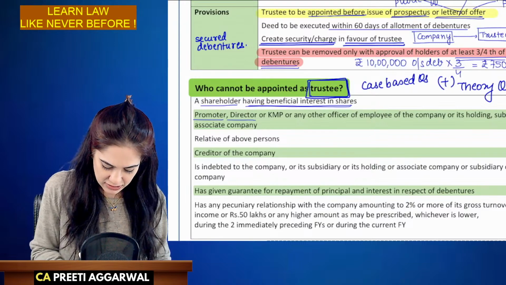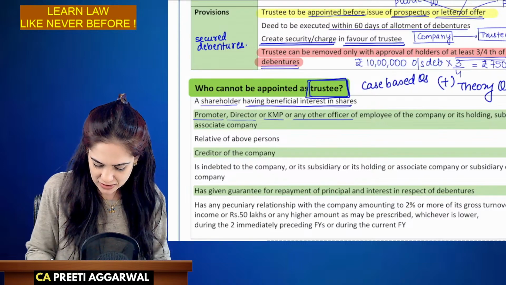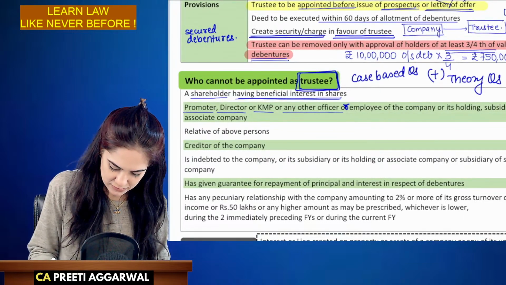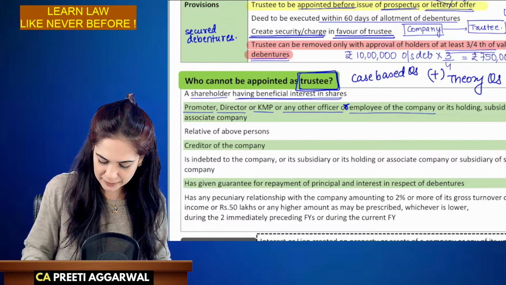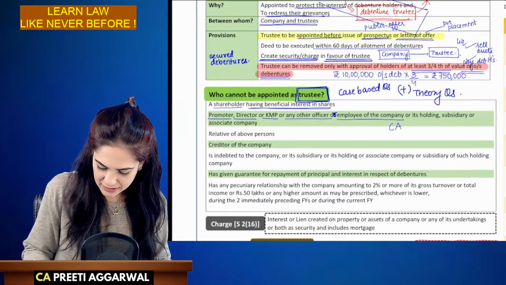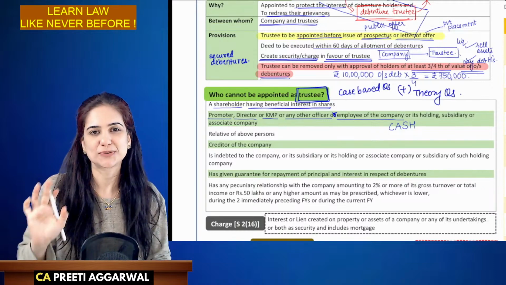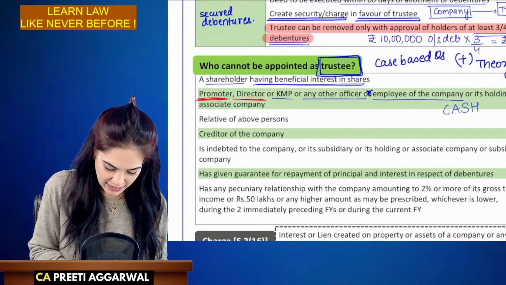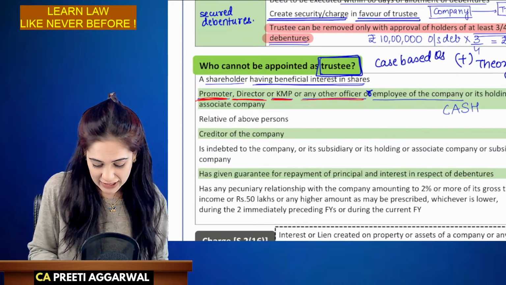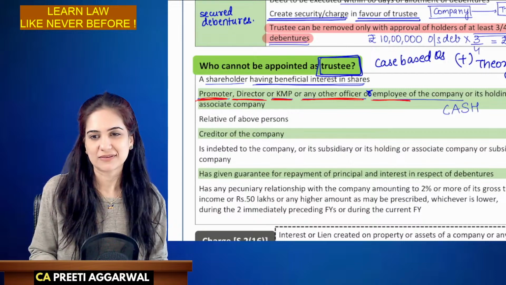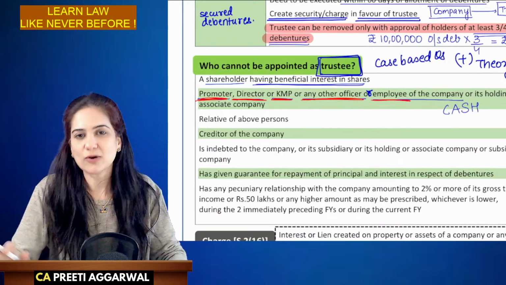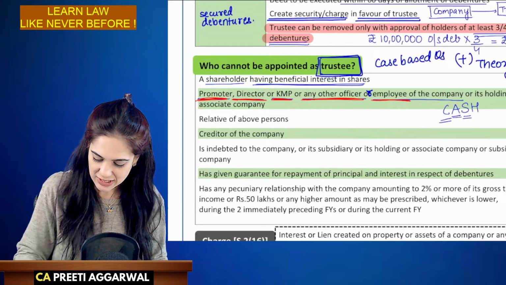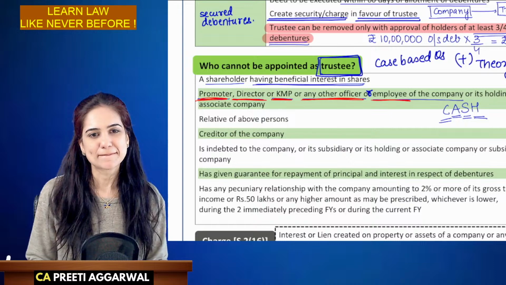Promoter, director, KMP, any other officer or employee of the company, associate, subsidiary, holding company. Okay. So if you are the promoter, director, KMP, any other officer or employee, even the officer or employee cannot be appointed as trustee. Of whom? Company, associate, subsidiary, holding company.